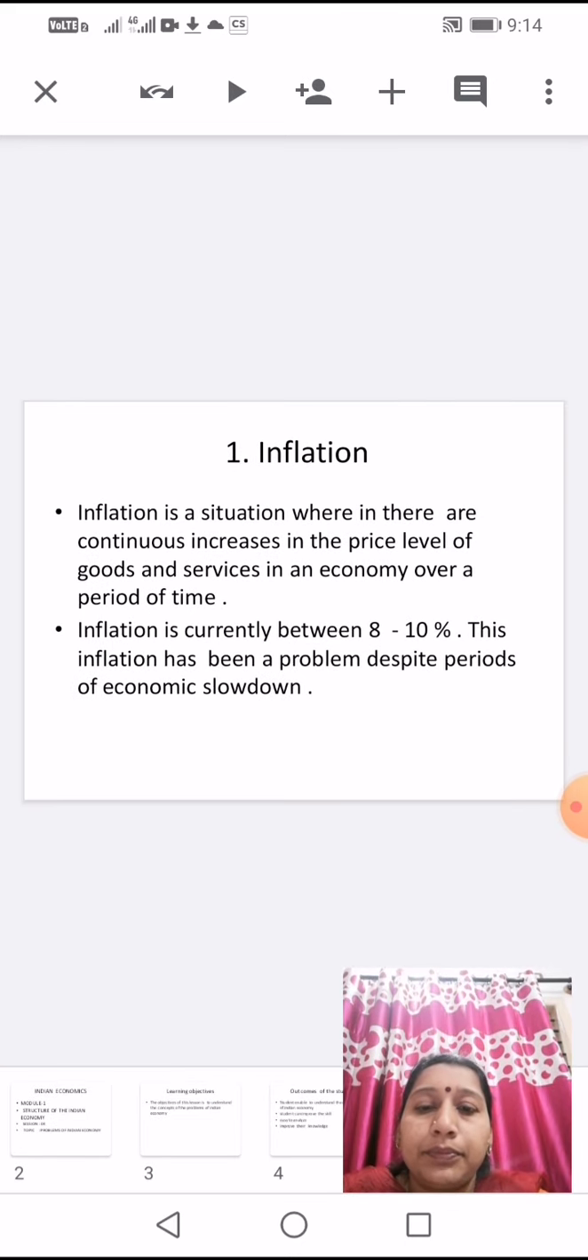Inflation. Inflation is a situation wherein there are continuous increases in the price level of goods and services in an economy over a period of time. Inflation is currently between 8 to 10%. This inflation has been a problem despite periods of economic slowdown.